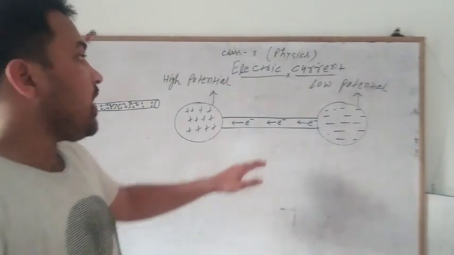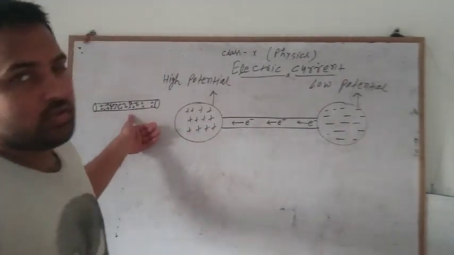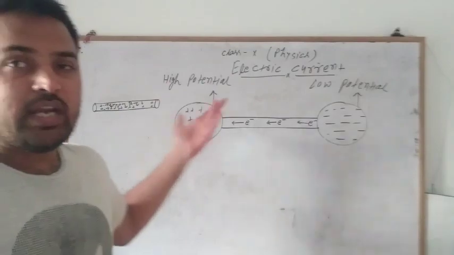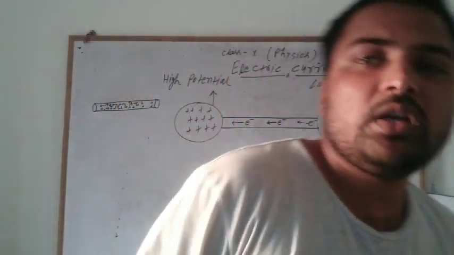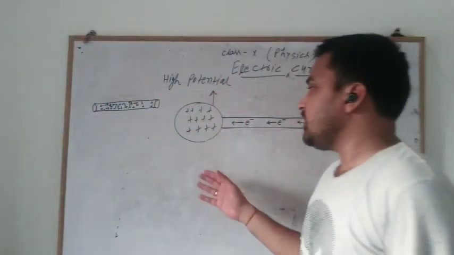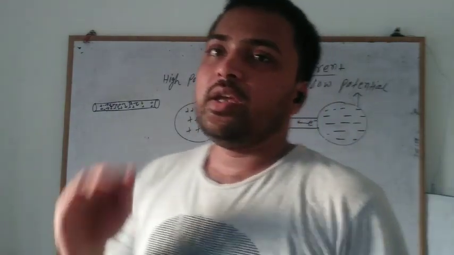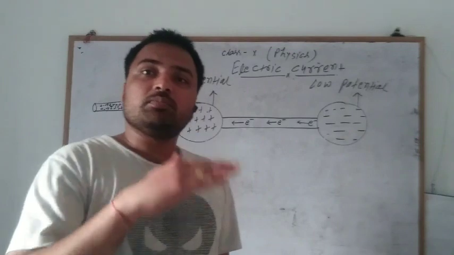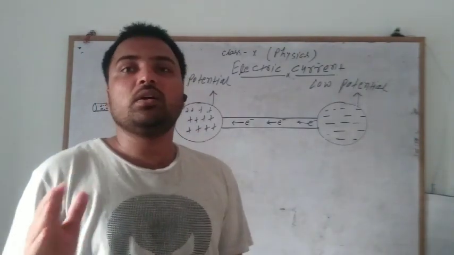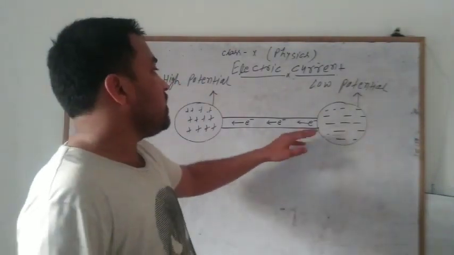So when this metallic wire, which has random velocity of billions of free electrons, is connected between the high potential and low potential bodies, the electrons gain some direction.